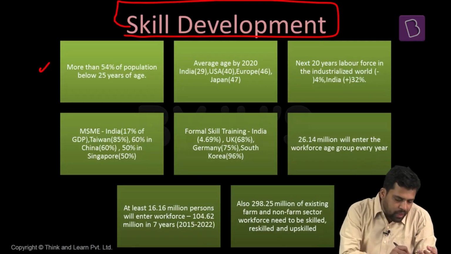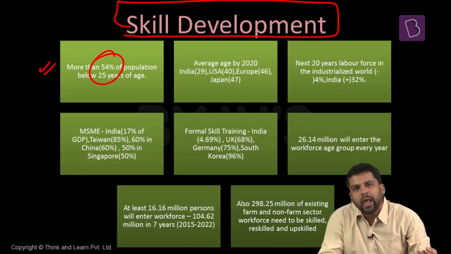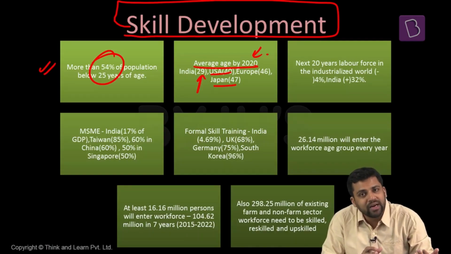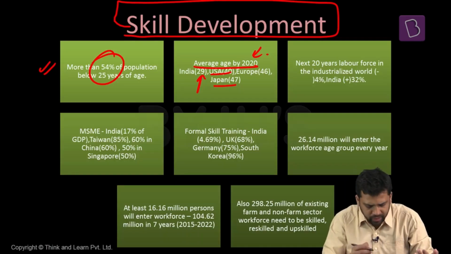How many people do we need to skill? So how many people in India are below the age of 25? Around 54% of the population. The average age of India by 2020 will be 29 years, while the average age of other countries like Japan and USA will be more than 40. In Japan, it will be 47 years. In USA, it will be 40 years. So we are relatively a young country. We'll have a young population, while these countries, USA, Japan, Europe, are going to have an aging population.